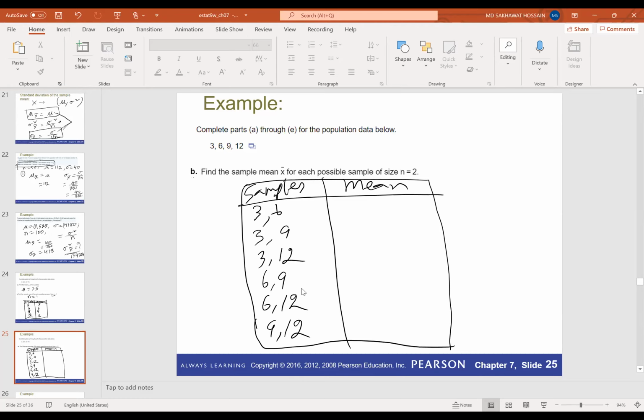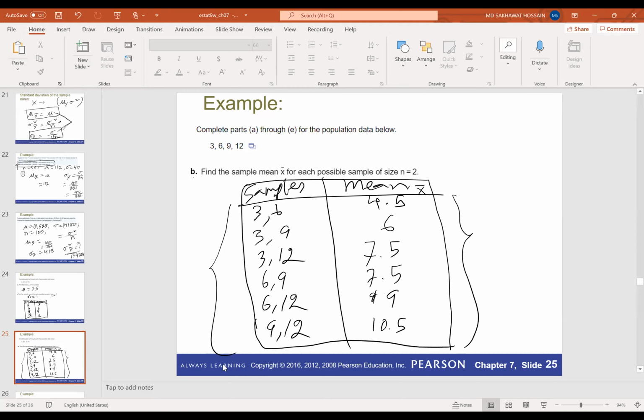Now if we calculate the sample mean, this is 4.5, this is 6, this will be 7.5, and this is also 7.5, and this is 18, so it will be 9, and this one 21, so it will be 10.5. So these are the sample mean. So this is X bar. So these are the possible samples, and this is the sample mean.